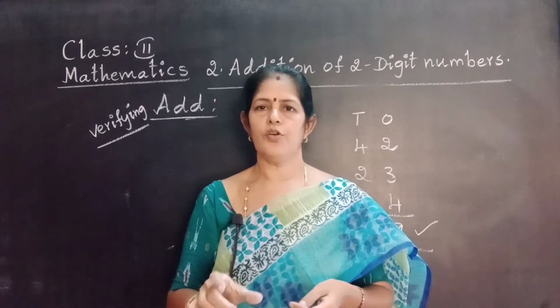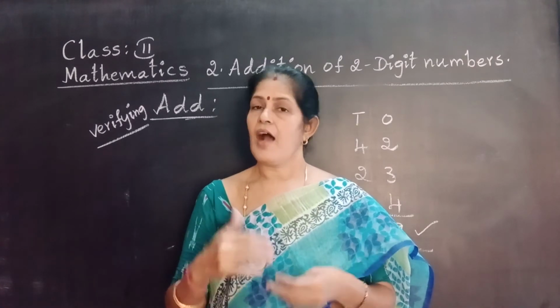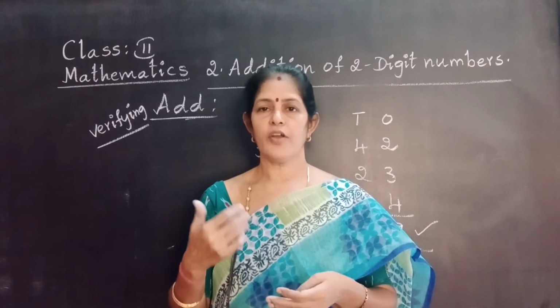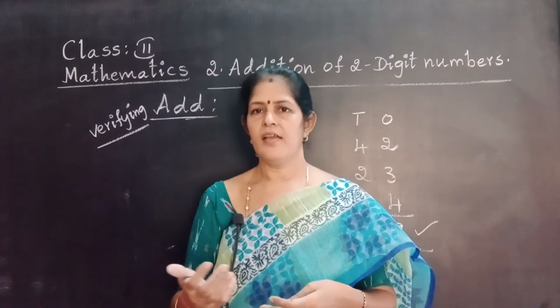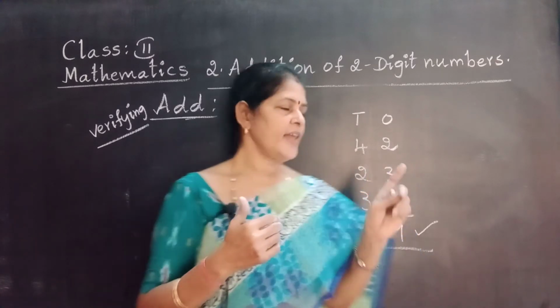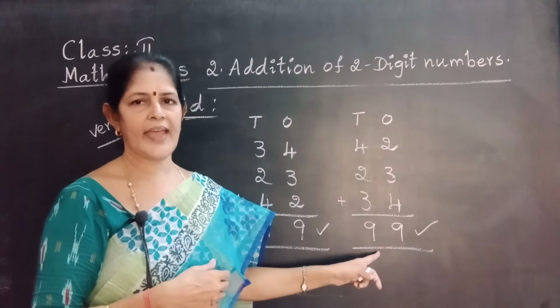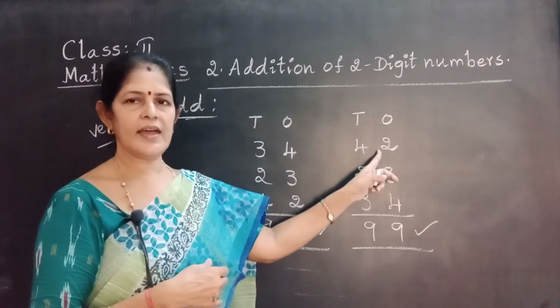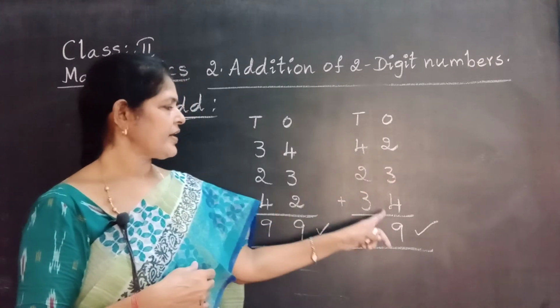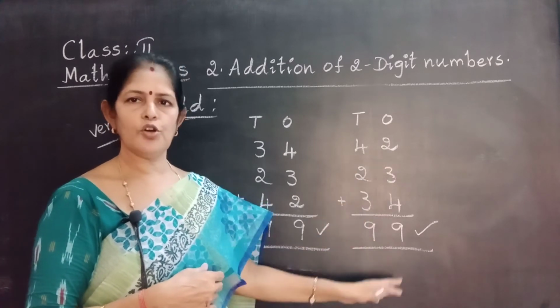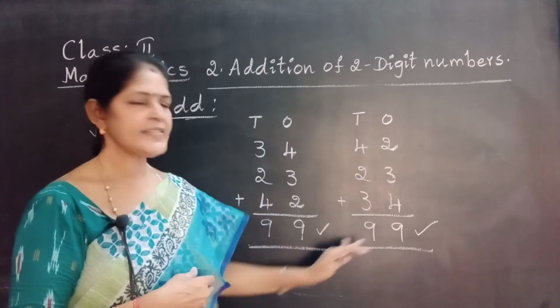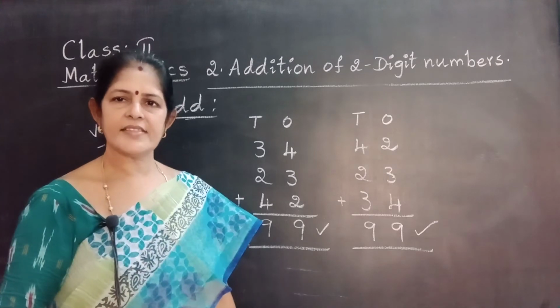Verifying means first we do addition, we get the total. Is our total correct or wrong? We are going to verify, means go to check. In verifying, we write the numbers in reverse order like this. Third number comes first, first number comes last, and do the same process. If you get the same total, our process is correct.